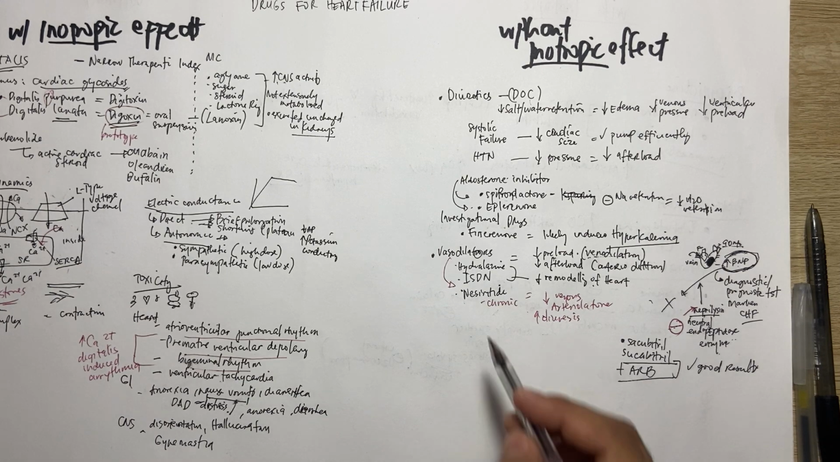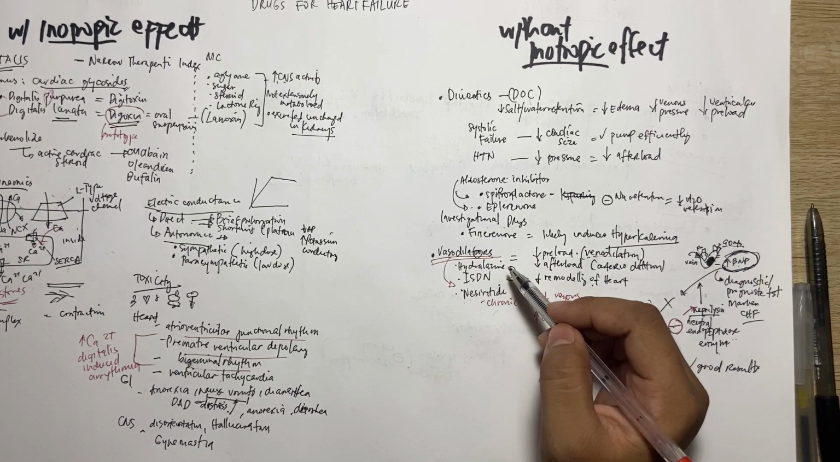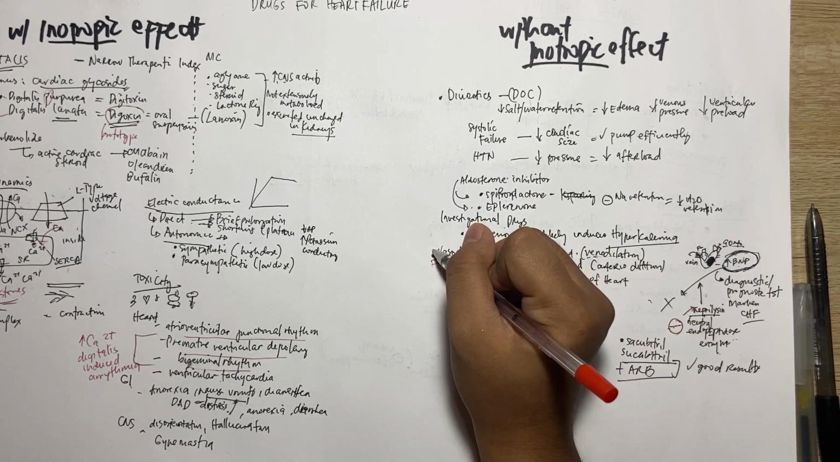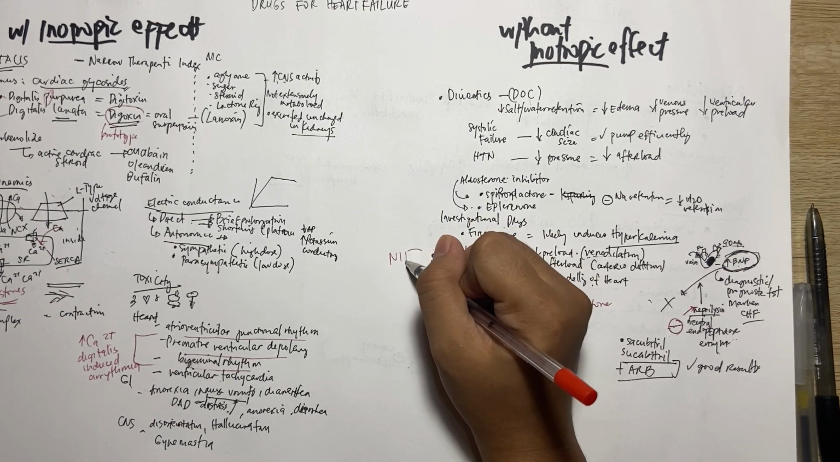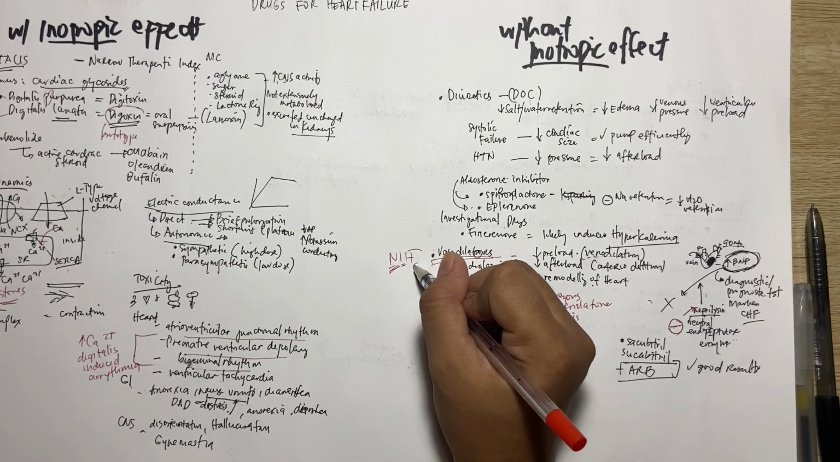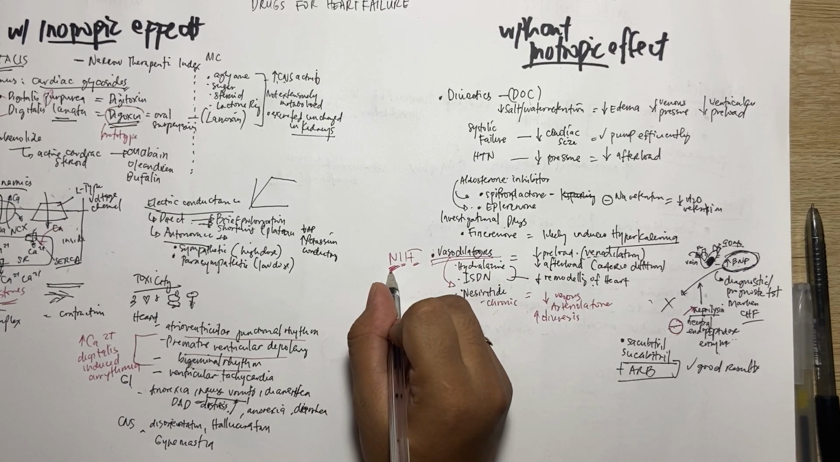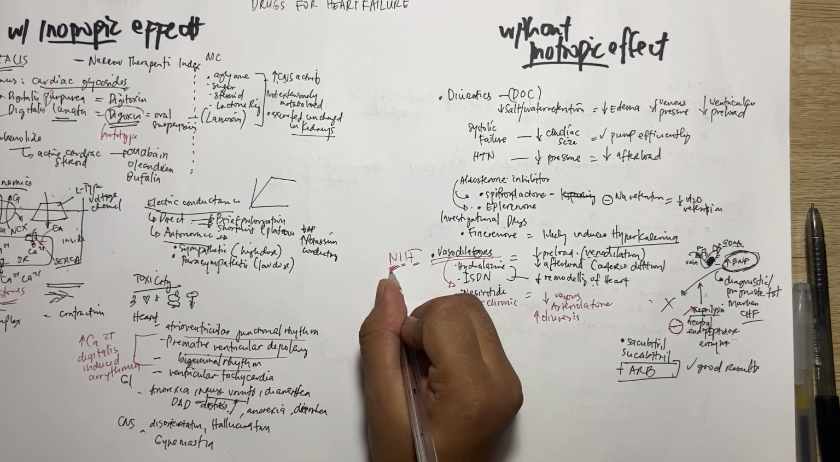Again, let's go back to the vasodilators class. Hydralazine. So, the vasodilators for heart failure are nesiritide, then ISDN, and then hydralazine. Nesiritide is good for decreasing venous tone and increasing diuresis.